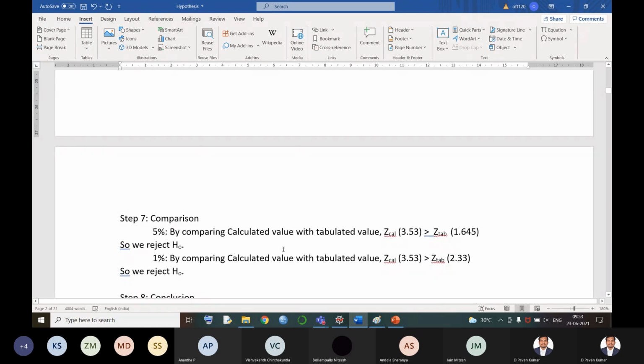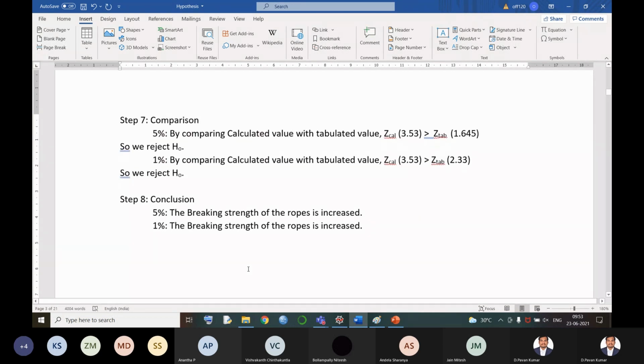After that, we go for the comparison of our answers. Why should I compare? Unless I compare my answer, I cannot come to a conclusion whether it is accepted or rejected. Now here, by comparing, my answer is greater than the tabulated, so I have written rejected. In both cases it is greater than, so in both cases it is rejected. That means you are 95% confident, you are saying that the breaking strength of the ropes has been increased, and at 99% also you are saying that the breaking strength of the ropes has been increased. So this is the conclusion of the problem.